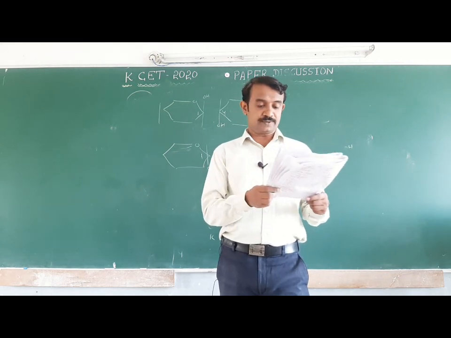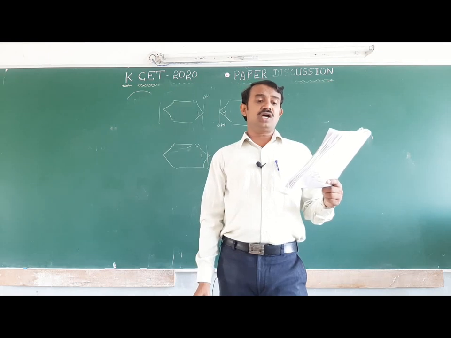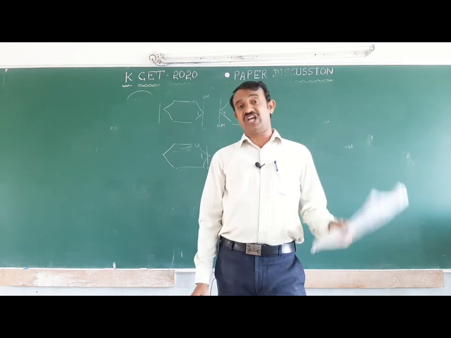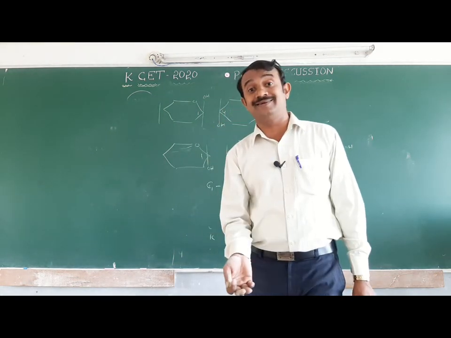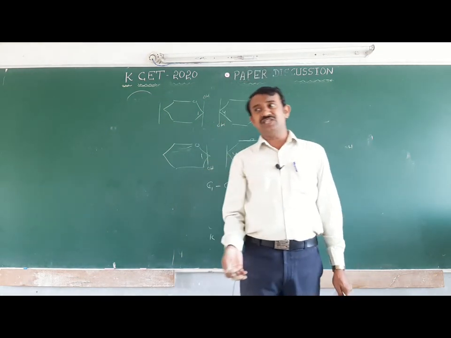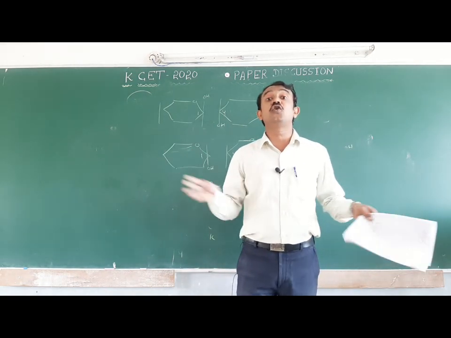Okay, next one. Which of the following polymers has the strongest intermolecular force of attraction? You should remember polyamides and polyesters, which have the amide functional group and oxygen, which gives intermolecular force.